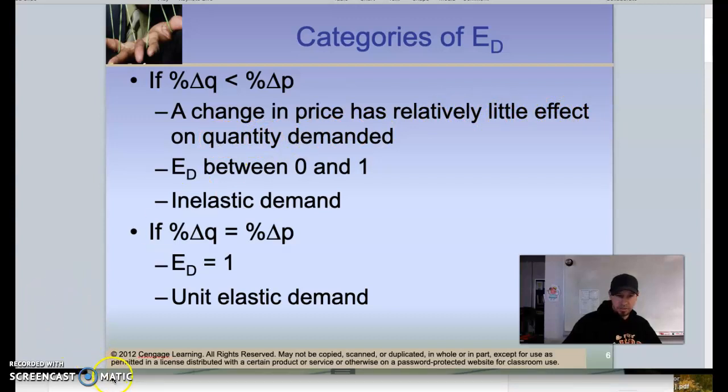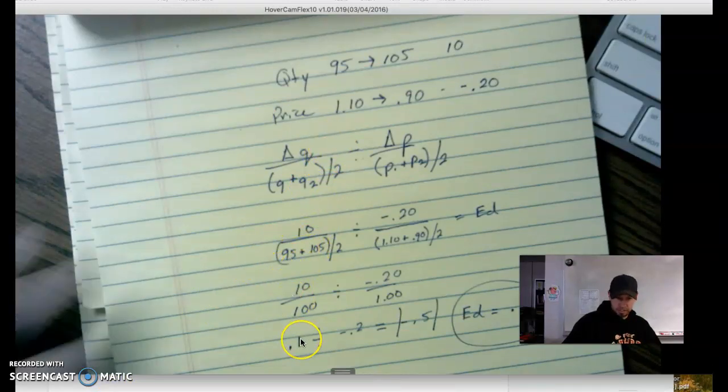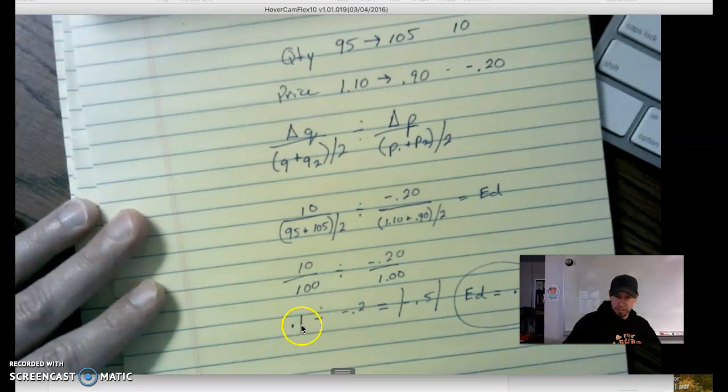So if you go back to our original math here, our average percentage change, come down here, this is our change in quantity. 0.1, it's 10%, and we have here 20%. So our average change in price is 20%. That means going from $1.10 down to 90 cents is a 20% change in price. Well, this 20% decrease in price led to only a 10% decrease in quantity demanded.